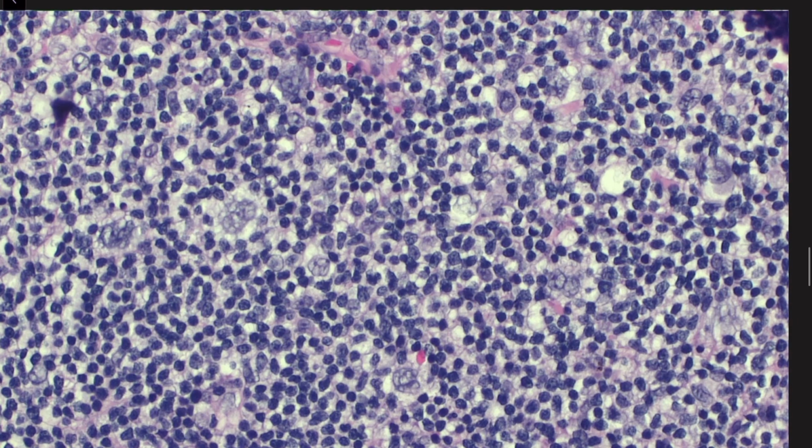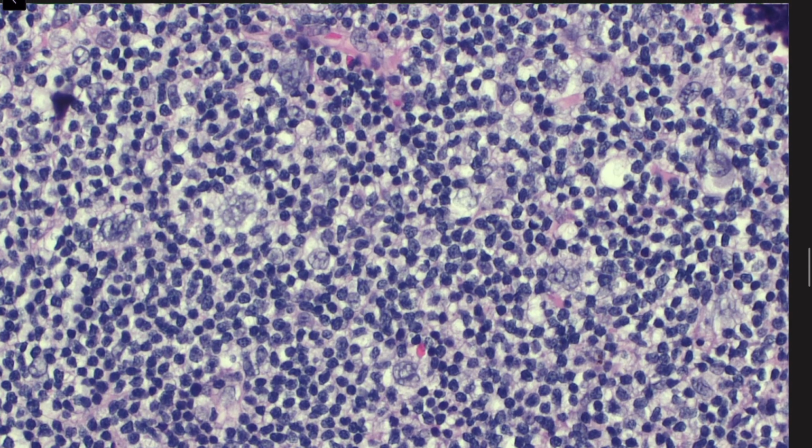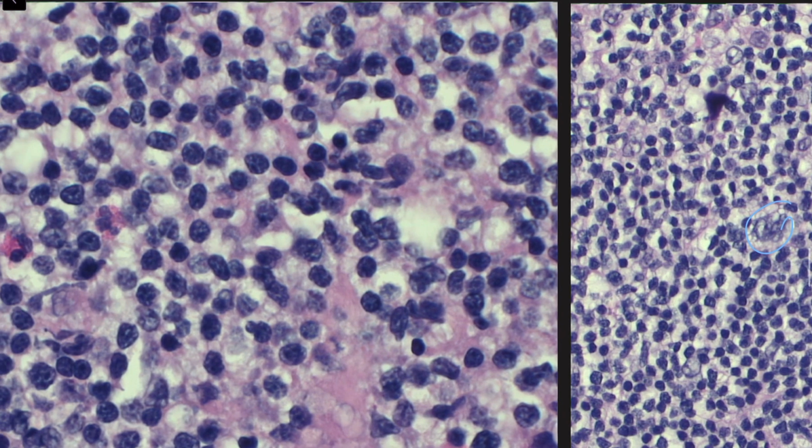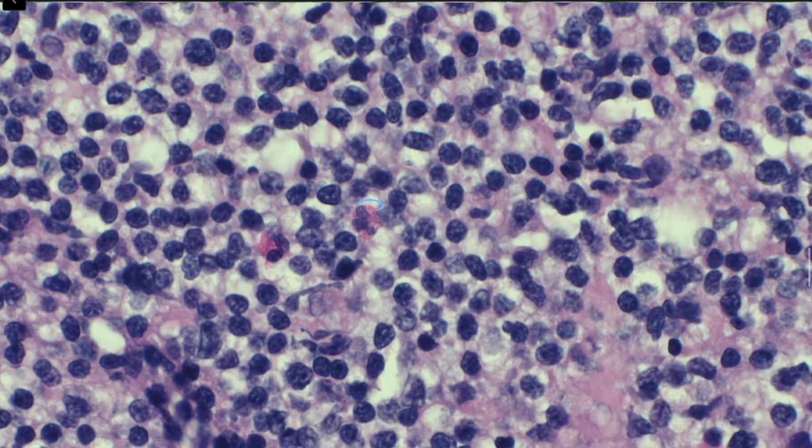Then there is another view from the same tissue. We can see more different morphologies of the Hodgkin cell or Reed-Sternberg cell. This looks like a lacunar cell because there is some white space around it, but it doesn't have the characteristic eosinophilic inclusion, so it can also look like a lymphocyte predominant LP cell. As you can see, there are more of these cells here, and there is a background of small lymphocytes. But if you search along, you will always find some eosinophils in the background as well, which you can see here. So there are background eosinophils, lymphocytes, and histiocytes as well. There might be some scattered neutrophils as well.